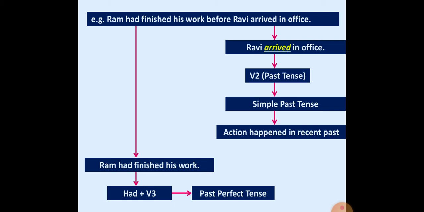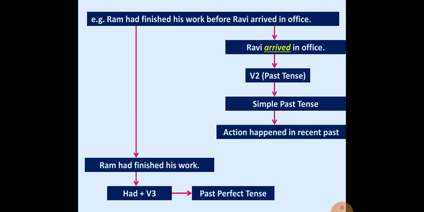Taking the whole sentence, there are two actions: one in the simple past, the recent past, and the second finished before the second past.